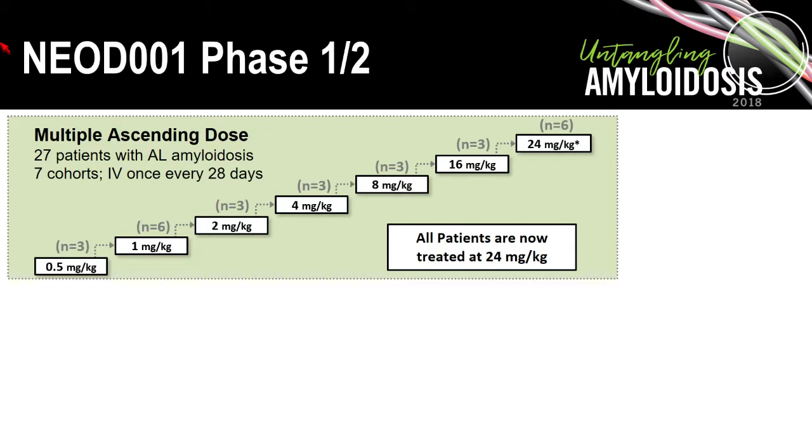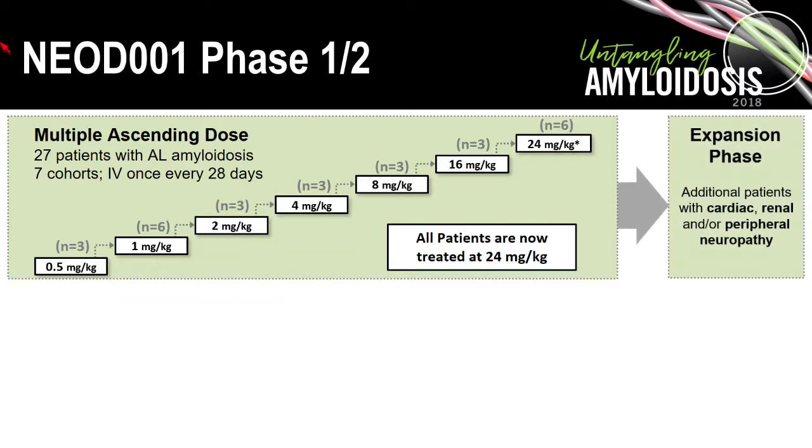This was a phase 1-2 study with a 27 patient run-in dose escalation with doses ranging from 0.5 to 24 milligrams per kilogram, with dose escalation permitted within these patients as we climbed up this ladder. Following this, additional patients with cardiac, renal, and peripheral neuropathy due to their amyloidosis were included. Now, these patients were all patients who had been previously treated with chemotherapy, had completed that therapy, had a response, and would otherwise be observed.